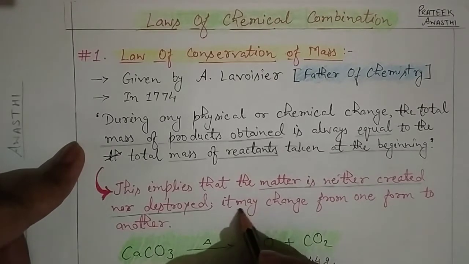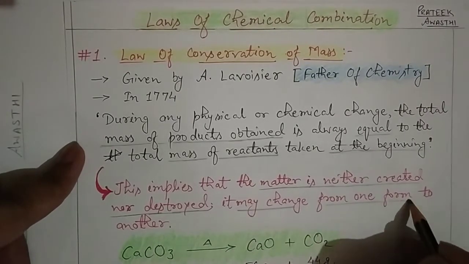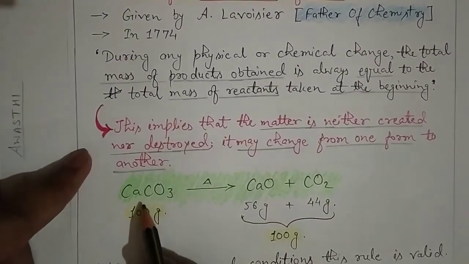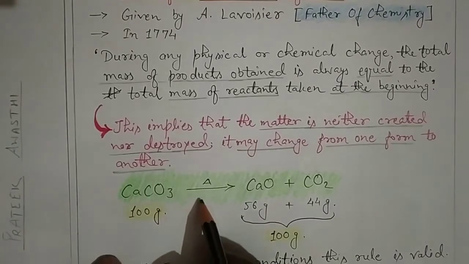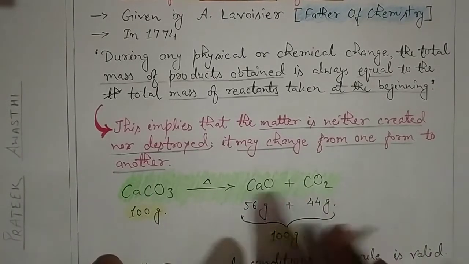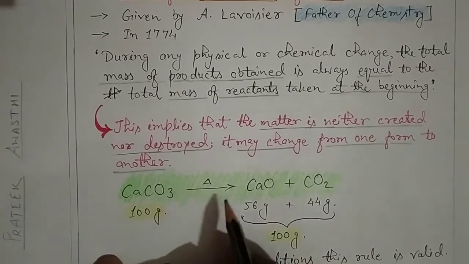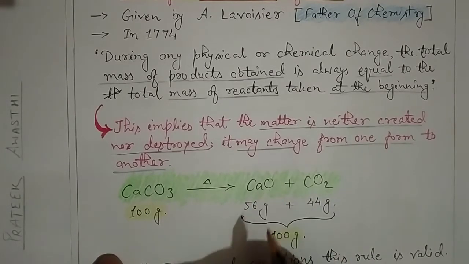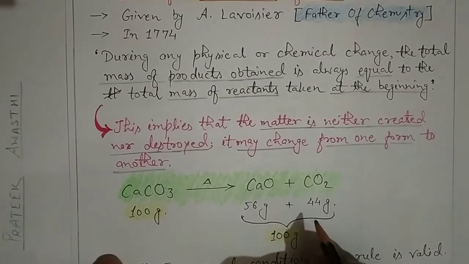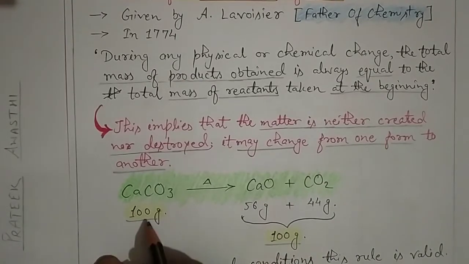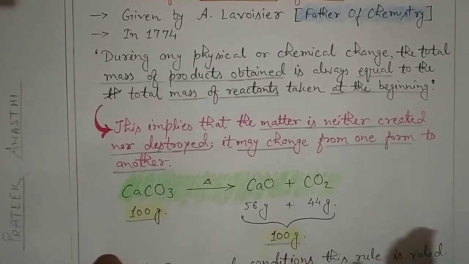But it may change from one form to another. For example, if we take calcium carbonate and burn it in air, these values are not taken randomly, okay? These values are given by experiments. 100 gram calcium carbonate burns in air and produces calcium oxide 56 gram and carbon dioxide gas 44 gram. If we add these values, we get 100 gram again. This shows that the 100 gram mass taken initially is equal to the mass obtained after the reaction.